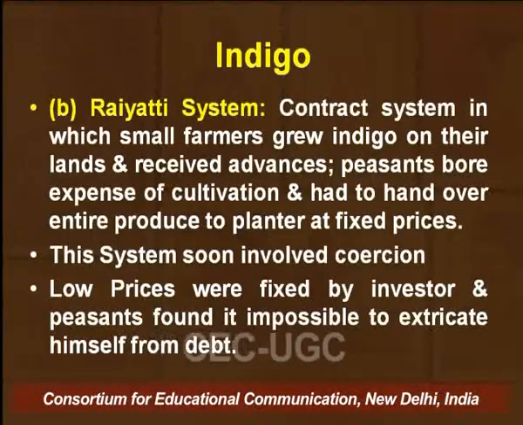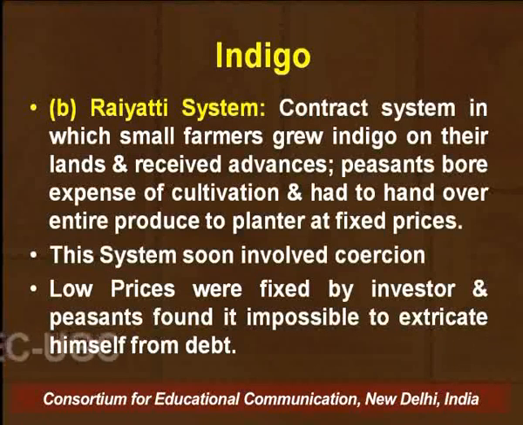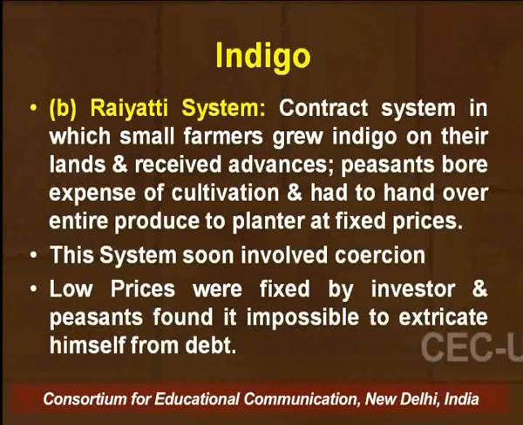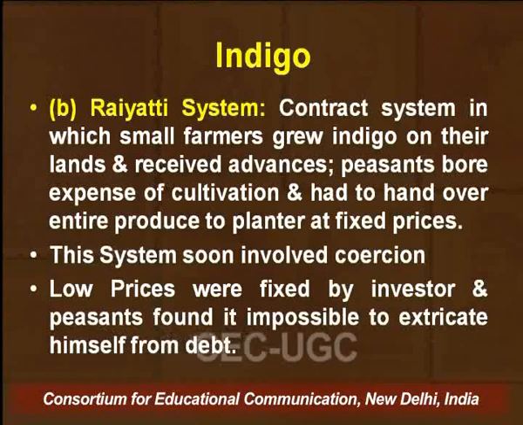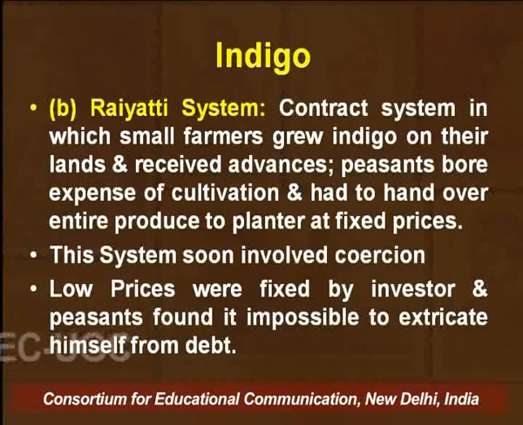The other system used in the context of indigo was the Rayati system, or a contract system in which small farmers grew indigo on their lands and received advances. The peasants bore the expenses of the cultivation and had to hand over the entire produce to the planter at fixed prices. So this was another system. It involved coercion in the long run, as low prices were fixed by the investor, and the peasants found it impossible to extricate themselves from the debt.